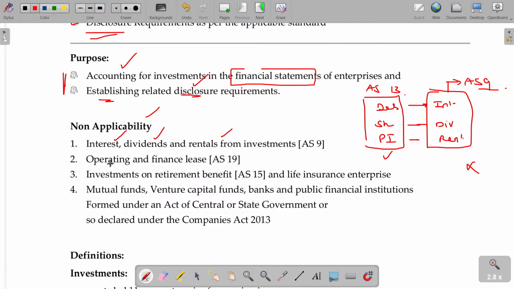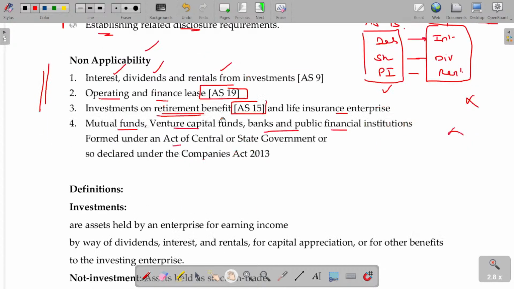In case of operating and financial leases, studied in AS number 19, this will not be applicable. In case of investment for retirement benefits payment as per AS number 15, and life insurance enterprises, this will not be applicable. Mutual funds and venture capital funds, banks, and public financial institutions formed under an act are also not applicable. So in these cases, this is not applicable. Let's start with the definitions.